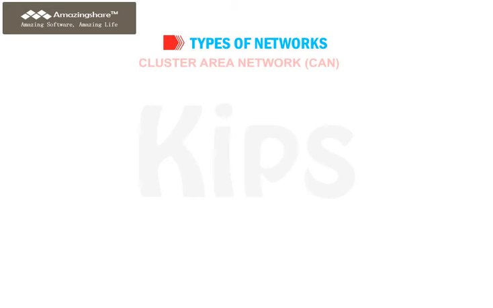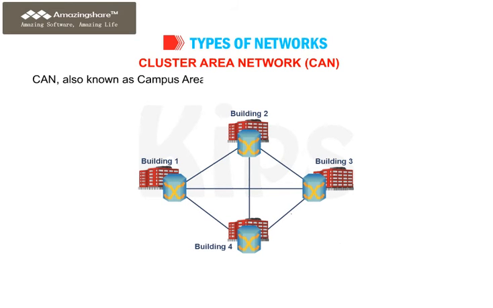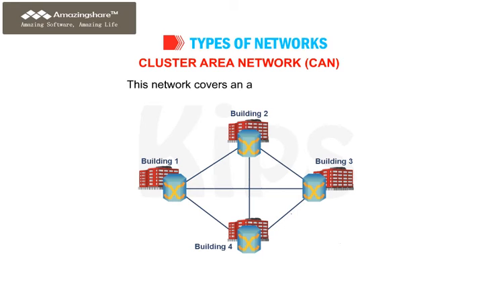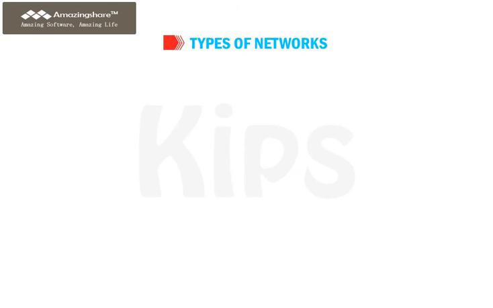Cluster Area Network, CAN. CAN, also known as Campus Area Network, is a network comprising a series of small LANs over a small geographical area, such as college campus. This network covers an area smaller than MAN.